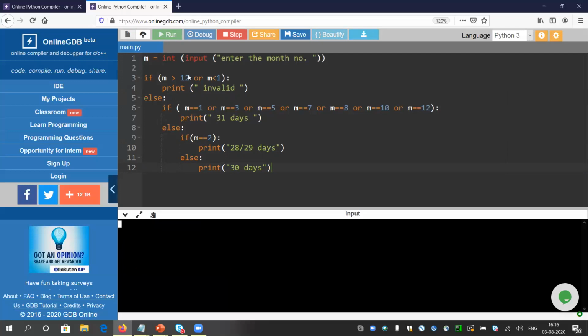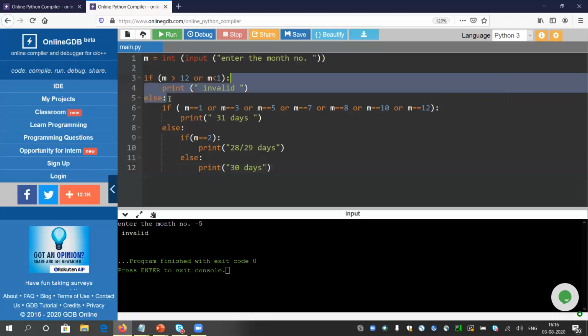The same thing again. Let me run 12. Last time I couldn't go till the last month. So 12 means 31 days. Yes, it is giving the correct result. Now let me give some absurd value like -5. Suppose anyone gives that, it will give invalid month, right? So it is a more prompt and more efficient program. It is not mandatory that you have to write the program like this.